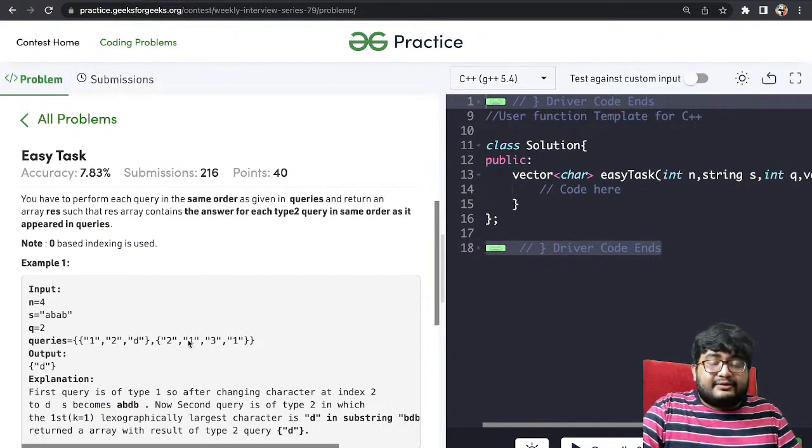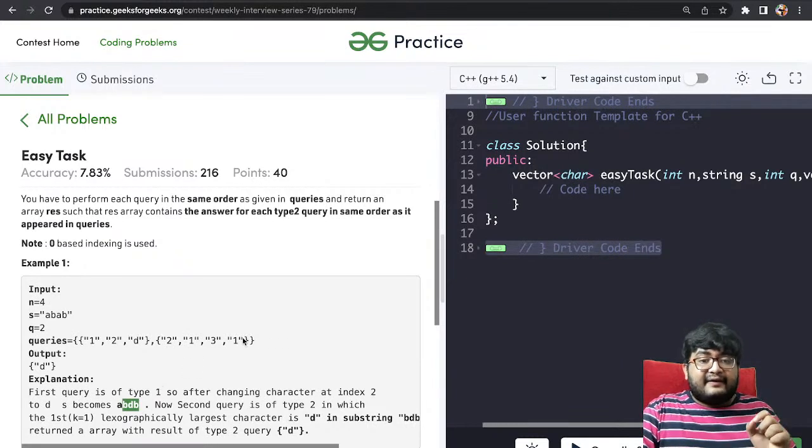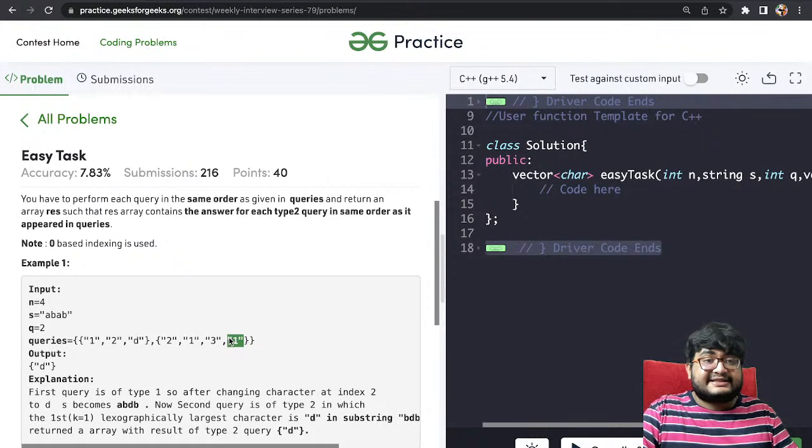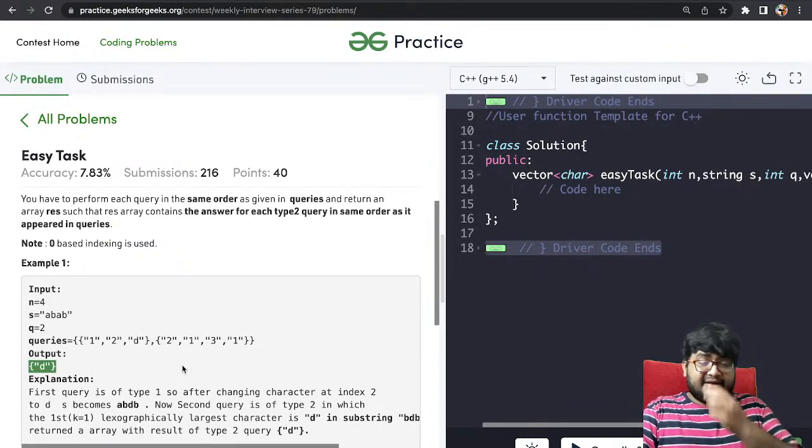Now you are given the range 1 to 3. In the range 1 to 3, in the updated string, that is BDB, what is the first largest, lexicographically largest character? D is the largest character. We have B and D. D is the largest character. First largest character will be D. So the answer will be D, right?